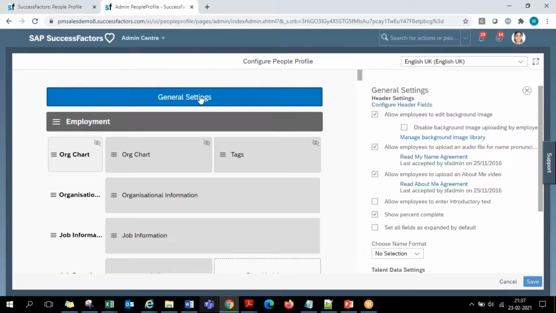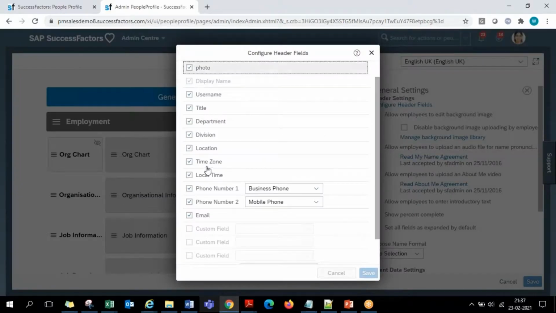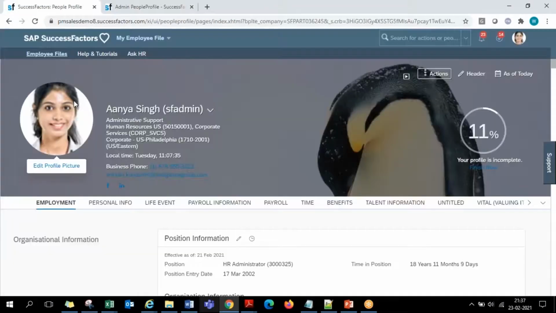In this general settings, when you highlight on the right hand side, you have all such options. So here you have header fields. You just click on this hyperlink, configure header fields, and the system will give you a pop-up in which all the fields appearing here will show.